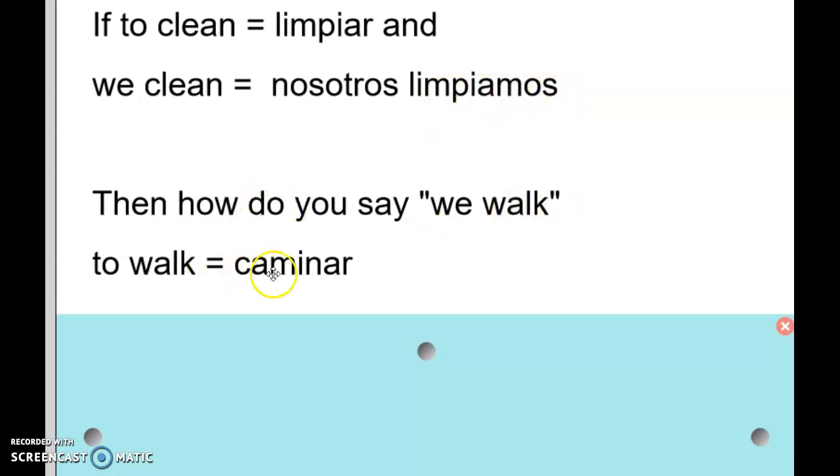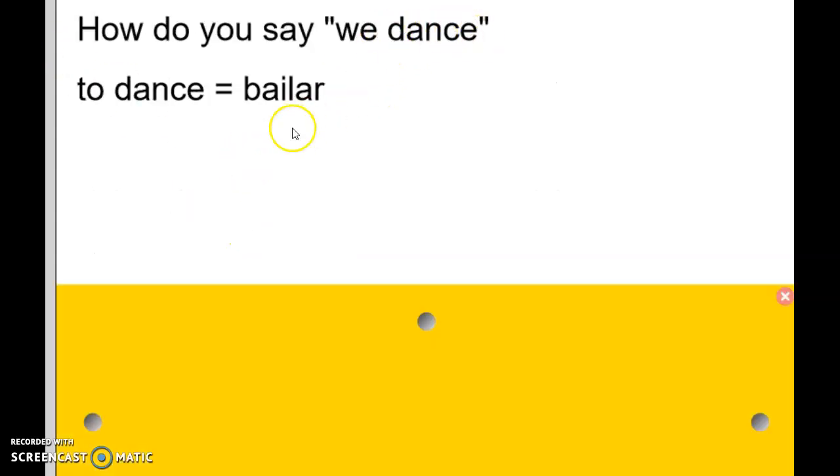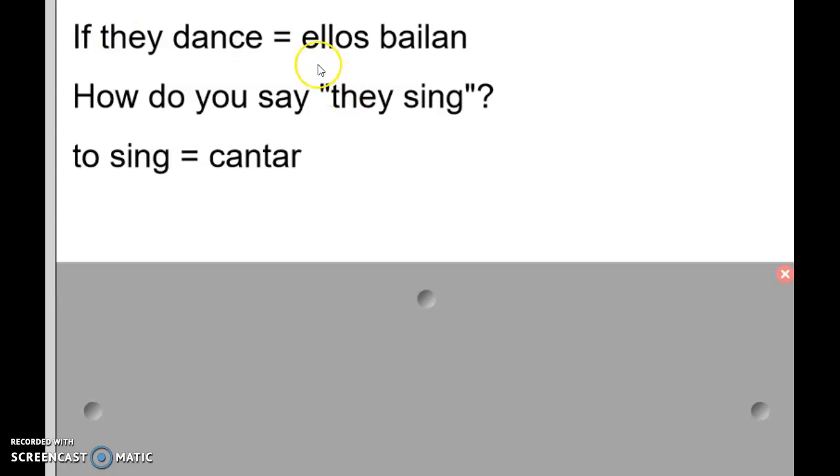So how do you say we walk? If to walk is caminar, be careful, you don't add I-A-M-O-S, you're just going to add amos. So caminar, take off the AR, becomes caminamos. How about we dance? To dance is bailar. How do you say we dance? Bailamos. And lastly, if they dance is ellos bailan, how do you say they sing when sing is cantar?